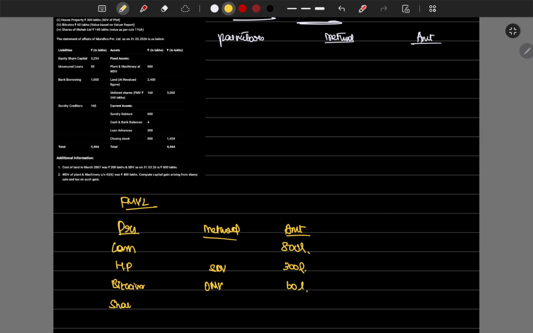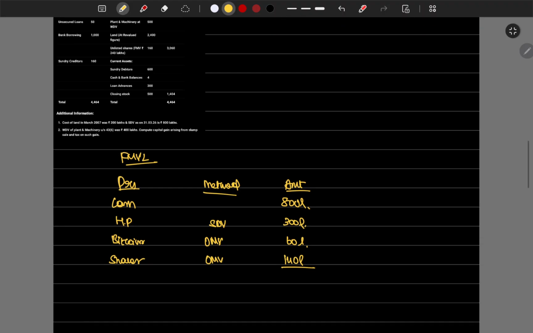They have a book value of 140 lakhs, but they have given the value as 140 lakh itself. So for open market value, we have the value as per 11UA, which is 140 lakhs. In total, how much will we be getting?